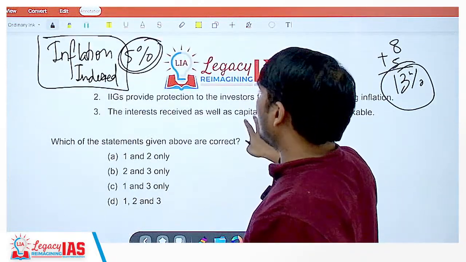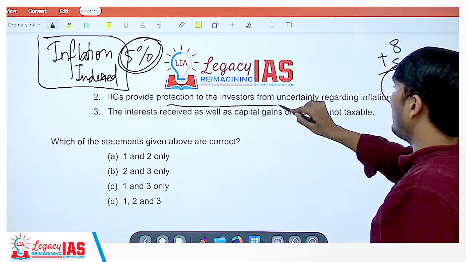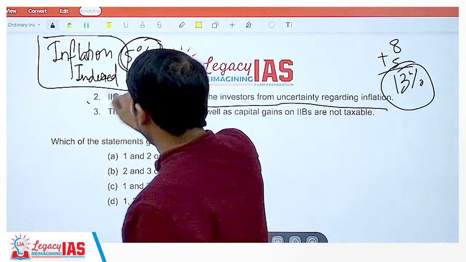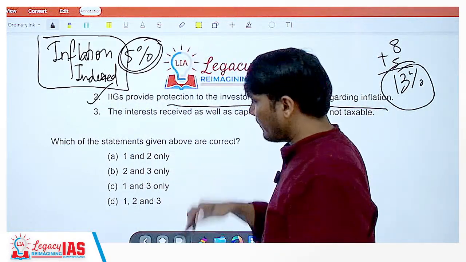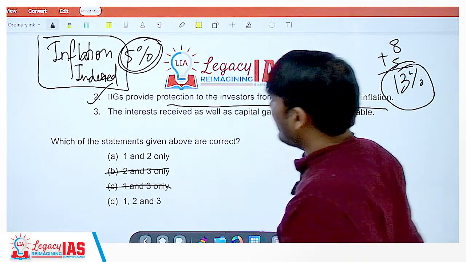Inflation index guarantee provides protection to the investors from uncertainty regarding inflation. Yes, exactly what we said. This is also correct. So 1 is correct, 2 is correct. This would be gone. This would be gone. Let us look at third.